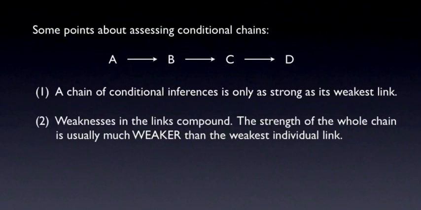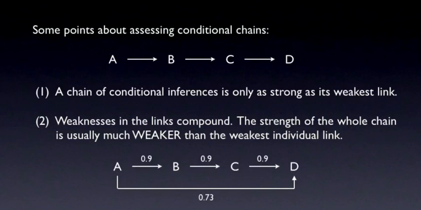To see why this is so, you can think of conditional claims as probabilistic inferences. If A is true, then B follows with some probability, and this probability is usually less than 1 or less than 100%. So the probability of D following from A, the probability of the whole inference, is actually a multiplicative product of the probabilities of each of the individual links. Now the odds of a coin landing heads on a single toss is 1/2 or 50%. The odds of a coin landing heads twice in a row is 1/2 times 1/2 or 1/4, which is 25%. Conditional inferences compound in a similar way.